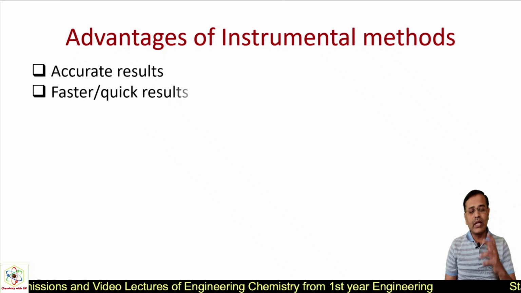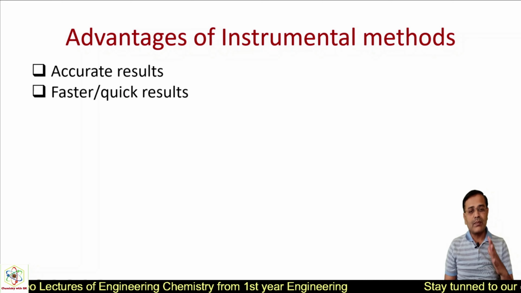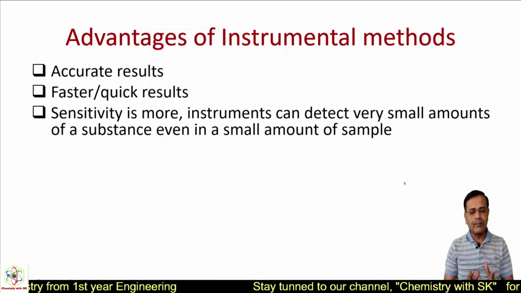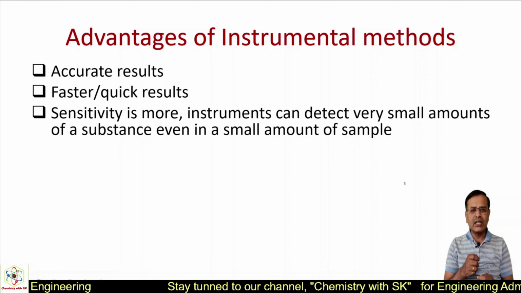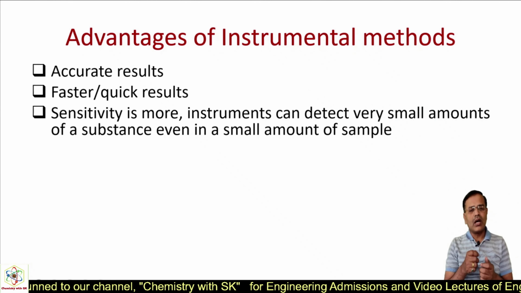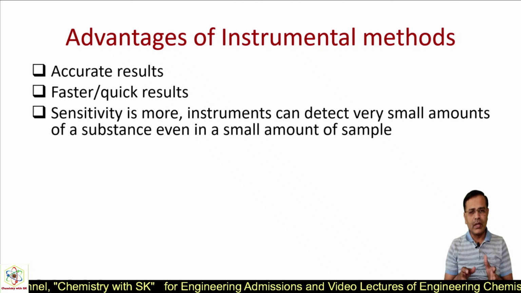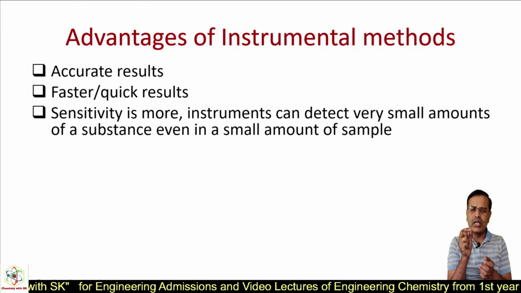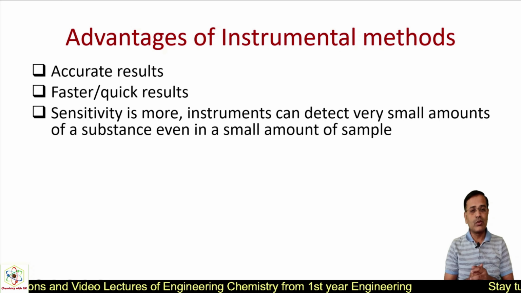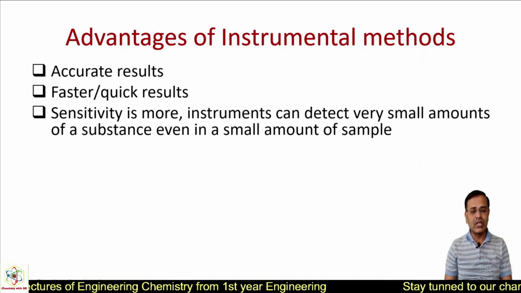They give accurate results. The results are faster and quick. The sensitivity is also more. The instrument can detect even a small quantity of sample. The instrument can detect a very small amount of substance from the given sample. It means though it is present in a very small, minute quantity, we can still detect it by using such instrumental methods, and that is the beauty of these techniques.